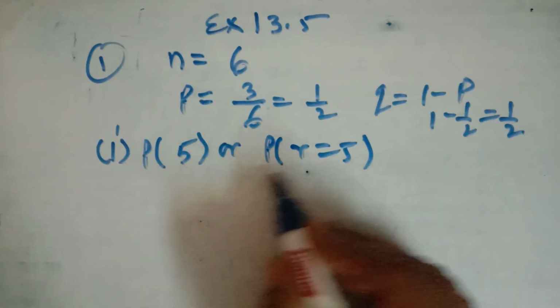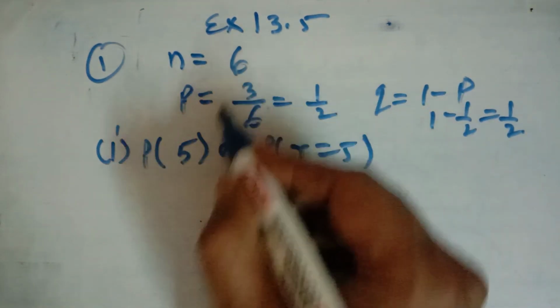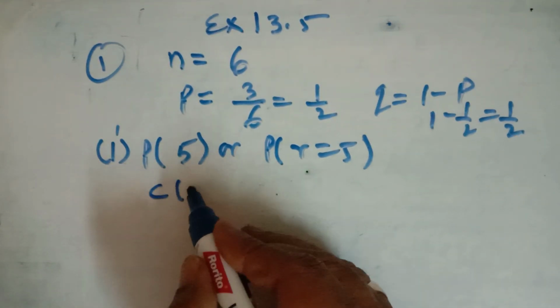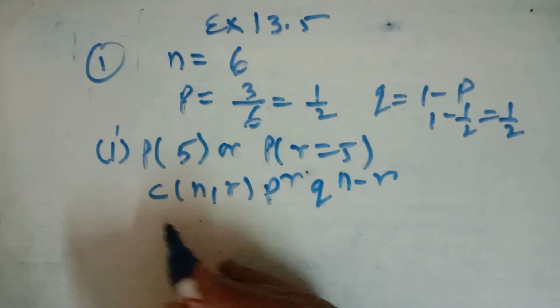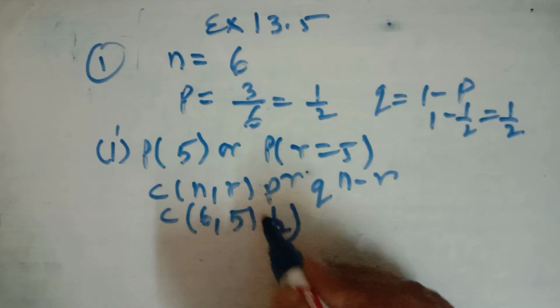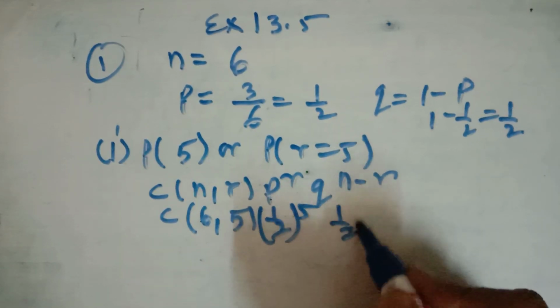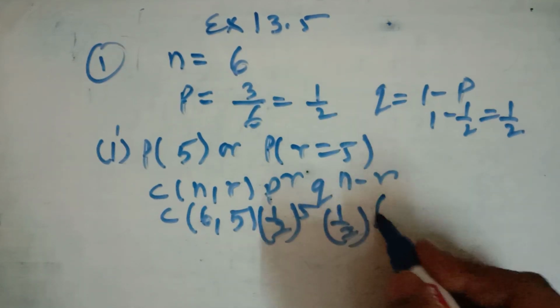So from this we know that the value of r is 5, p is half, q is half and n is 6. The formula is combination of n r, p raised to power r, q raised to power n minus r. So n is 6, r is 5, p is half, q is half.